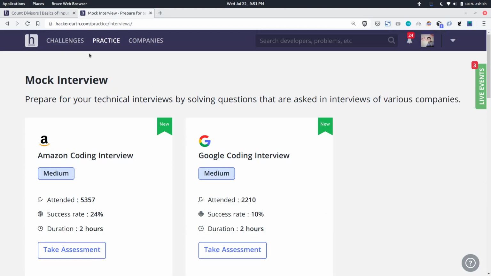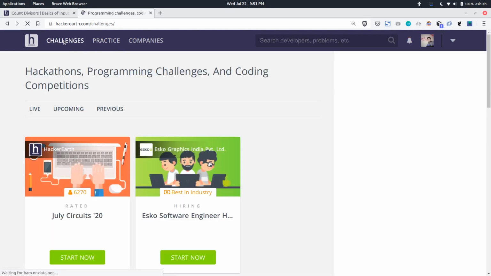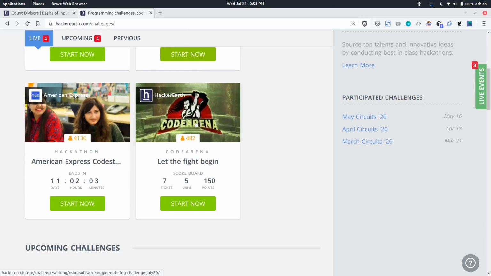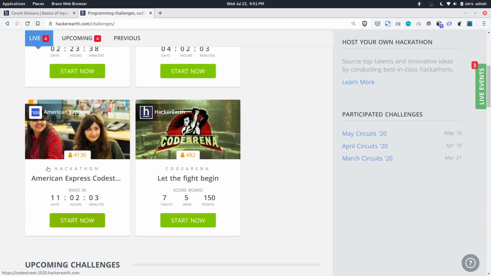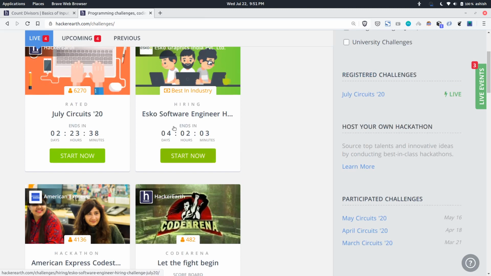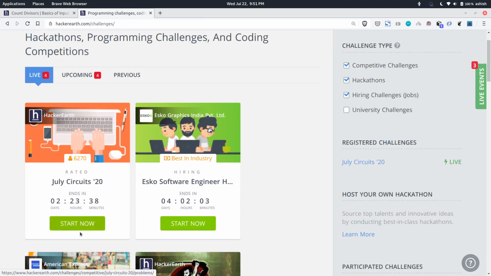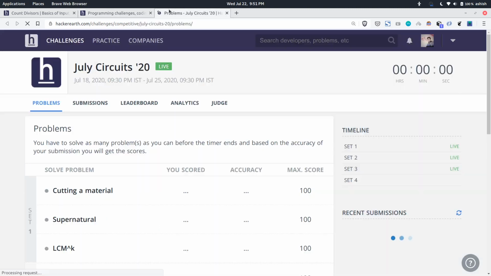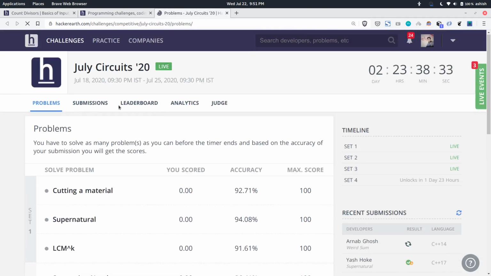One more important feature here is challenges. Go to the challenges tab. These are all the live contests that are going on. There's an American Express hiring contest, and an ESCO software engineer contest. July Circuits is their own contest by HackerEarth. This is an exam sort of thing.